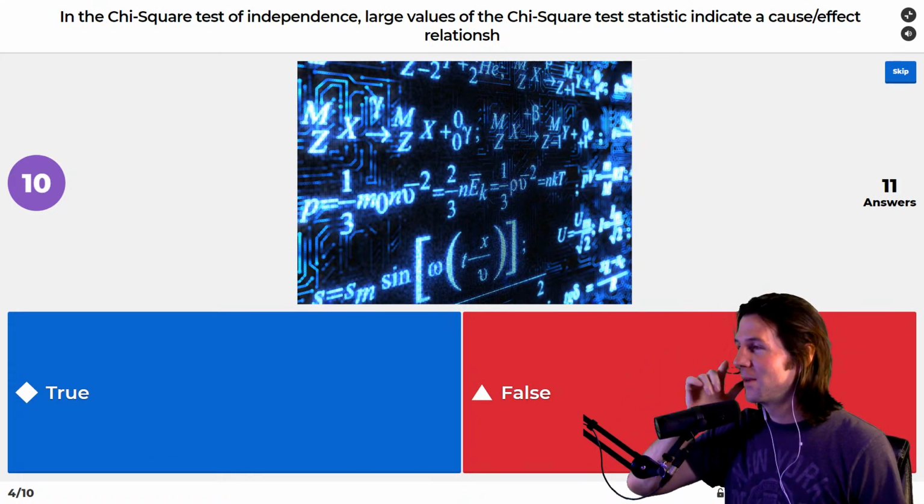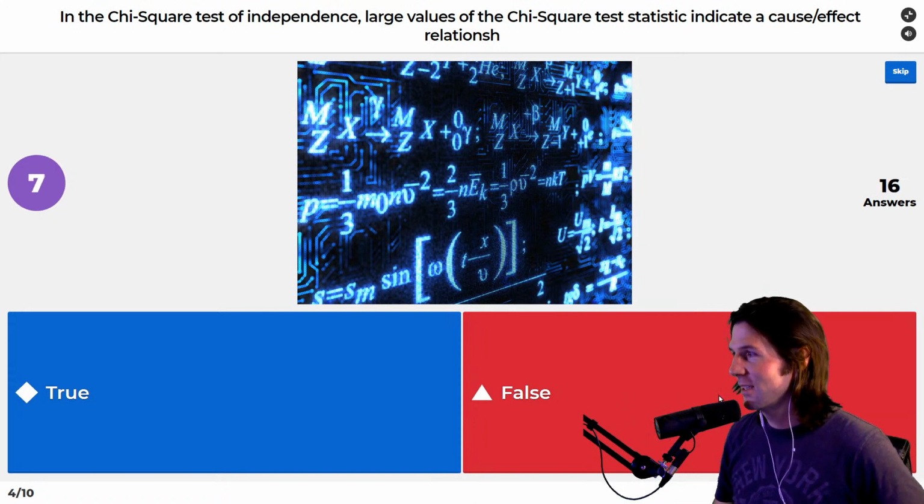True or false? Did the latency issues fix themselves? We're getting answers here.